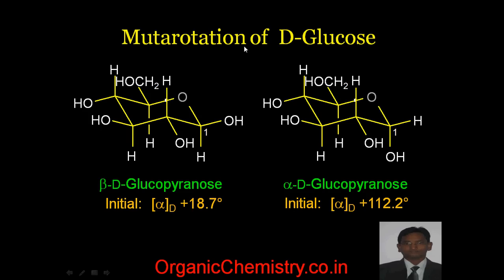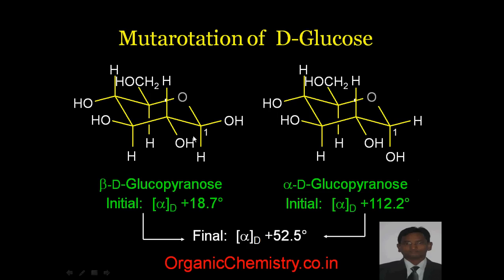This is the mutarotation of D-glucose. This form is beta D-glucopyranose, and this form is alpha D-glucopyranose. Beta D-glucopyranose has a specific rotation of plus 18.7 degrees, while alpha D-glucopyranose has a specific rotation of plus 112.2 degrees, and both in solution change to give a final specific rotation of 52.5 degrees.